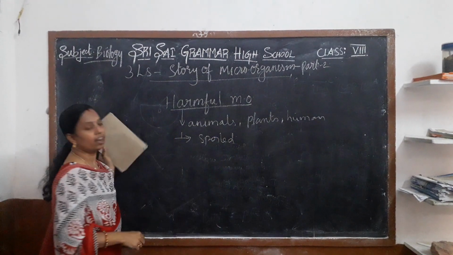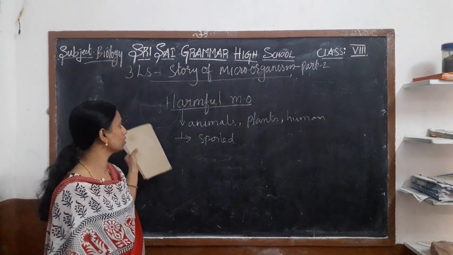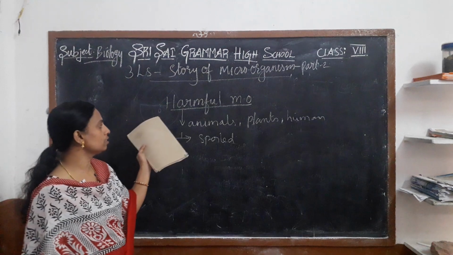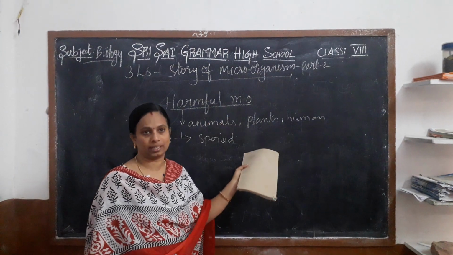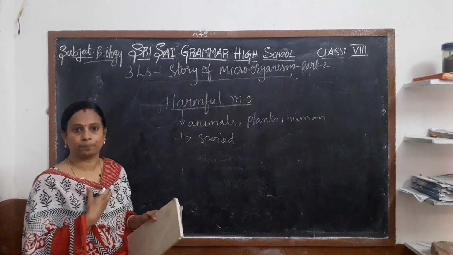All these are harmful, which cause harm to us.